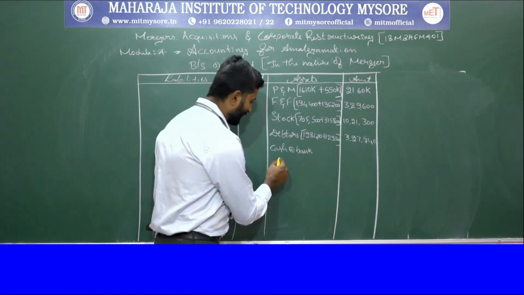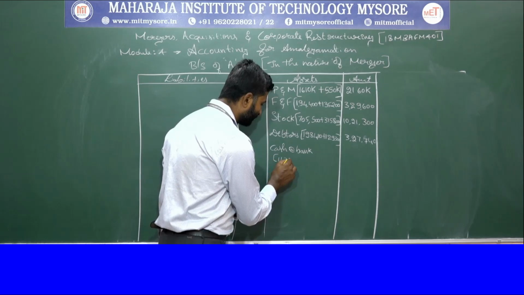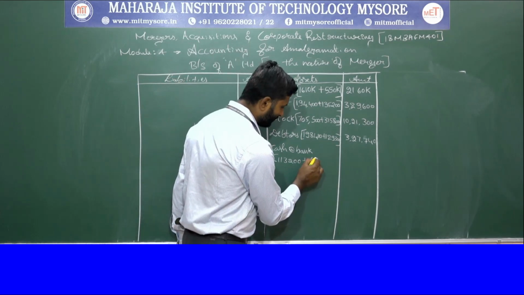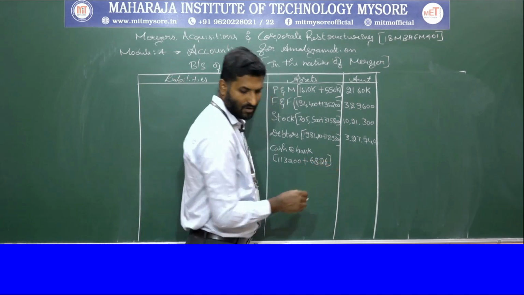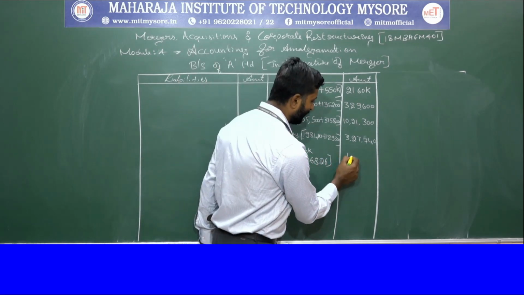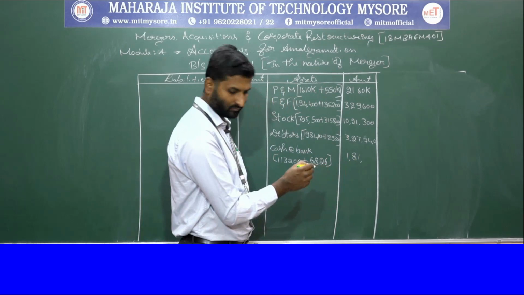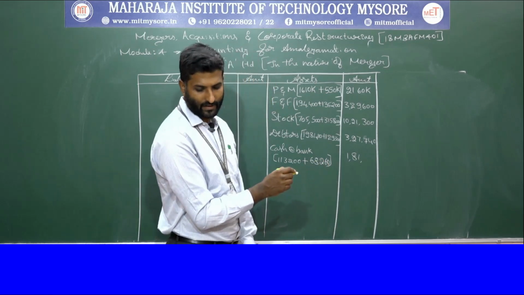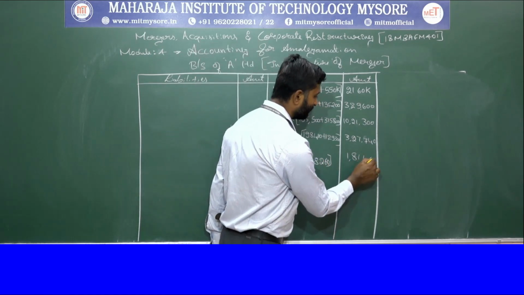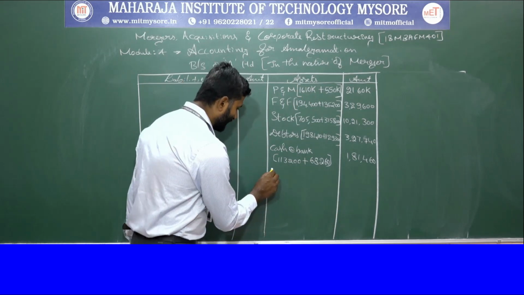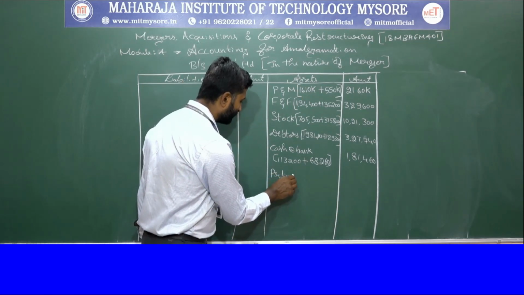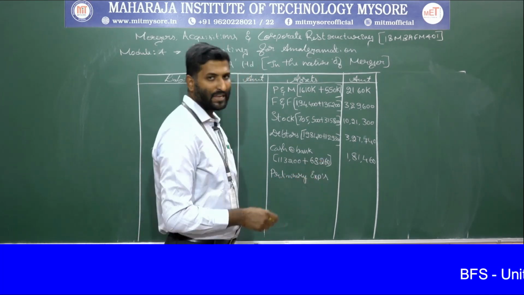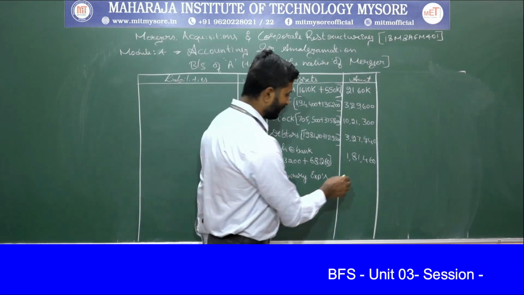Cash at bank is 1,13,200 plus 68,260. In total it is 1,81,460. Then we have preliminary expenses. There are no preliminary expenses in A Limited, so whatever is there in B company limited we have taken directly. So that is 6,100.